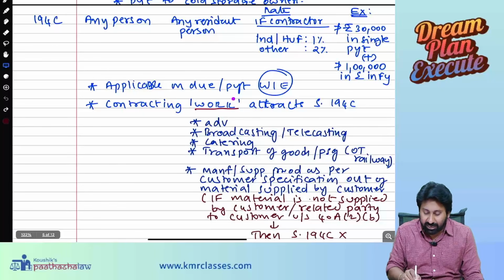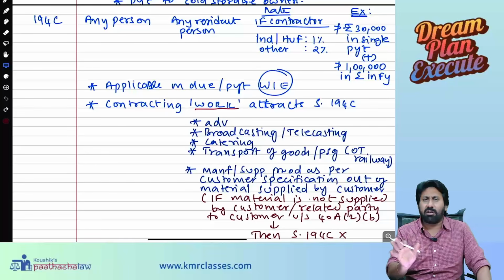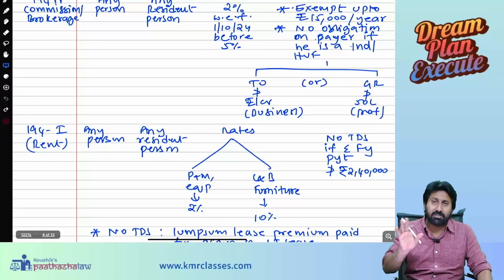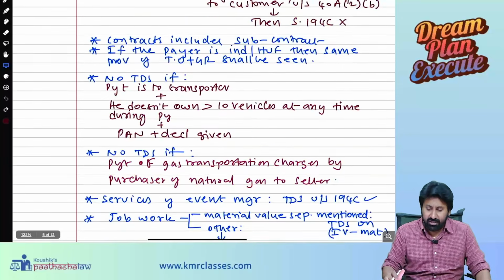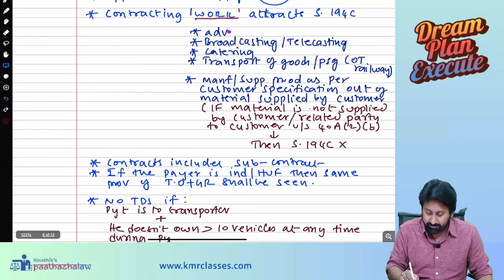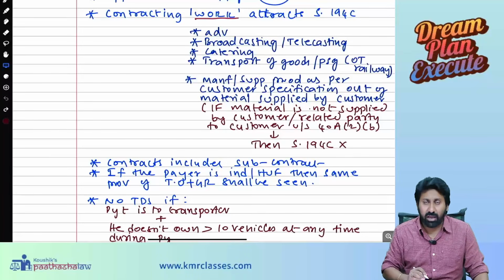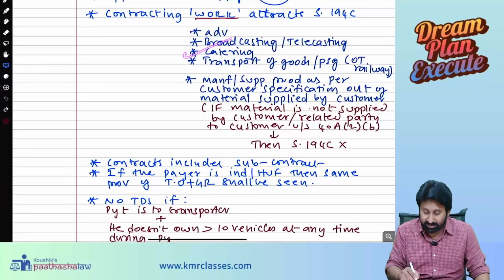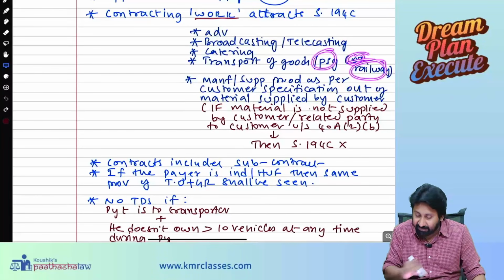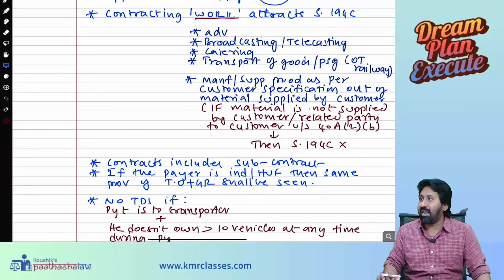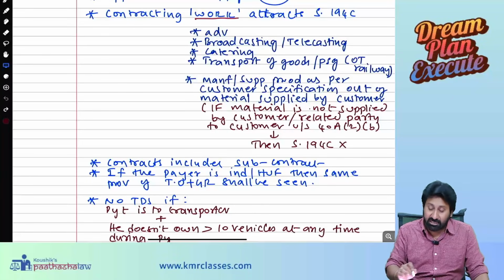Next, contracting works attracts 194C. Normally this will not get attracted for brokerage commission; if you pay brokerage or commission, 194H will get attracted. This is only for works contract. Advertisement, broadcasting and telecasting contracts, catering contracts, transportation of goods or passengers other than railway. So transport of goods or passengers other than railway, transport contract.